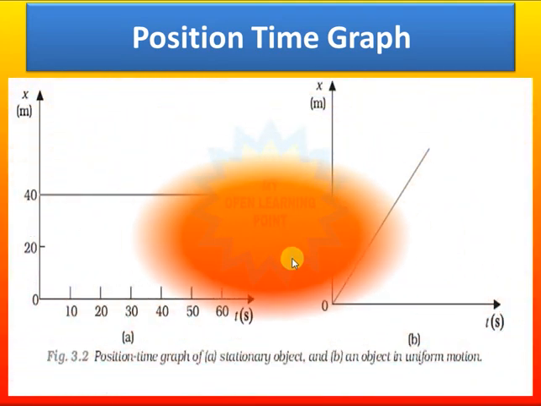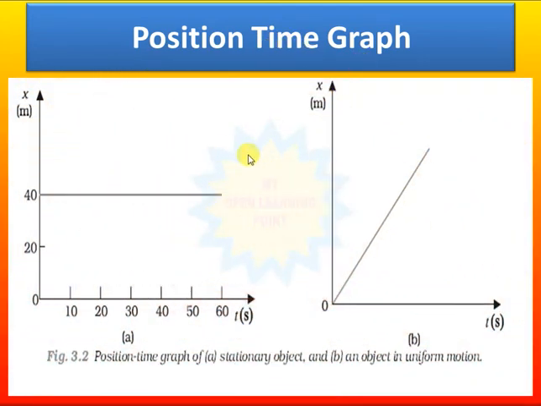So now we need to know the position time graph on the frame of reference. Basically, when we are defining the position with respect to the time, this is called the position time graph. When an object is stationary, let's suppose E, if the position is 40 at the start 0, then it's the same for all time because it's not changing its position. You can say it is a stationary object, or at rest.